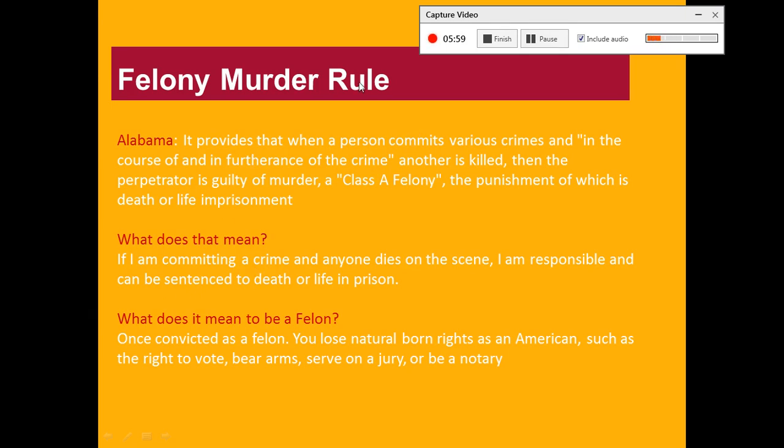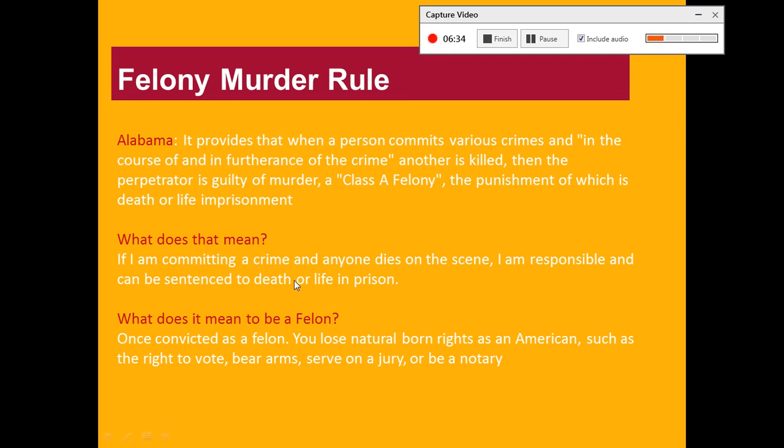And I pulled this large chunk directly from the law, or the mandate, and it states it provides that when a person commits various crimes and in the course of and in furtherance of the crime another is killed, then the perpetrator is guilty of murder, a Class A felony, the punishment of which is death or life imprisonment. So that's a lot of words. What does that mean?